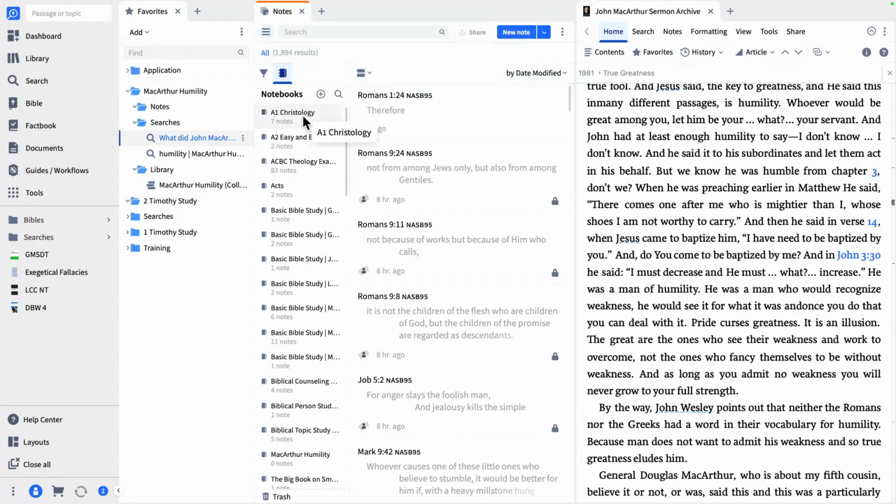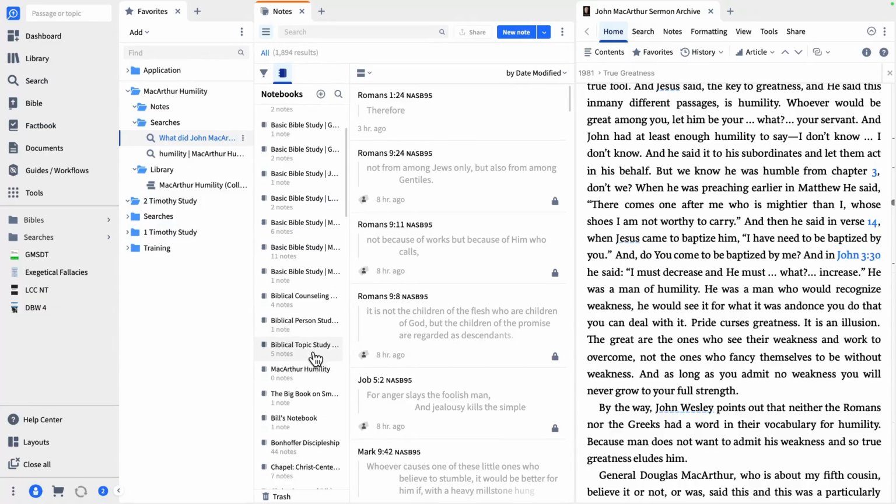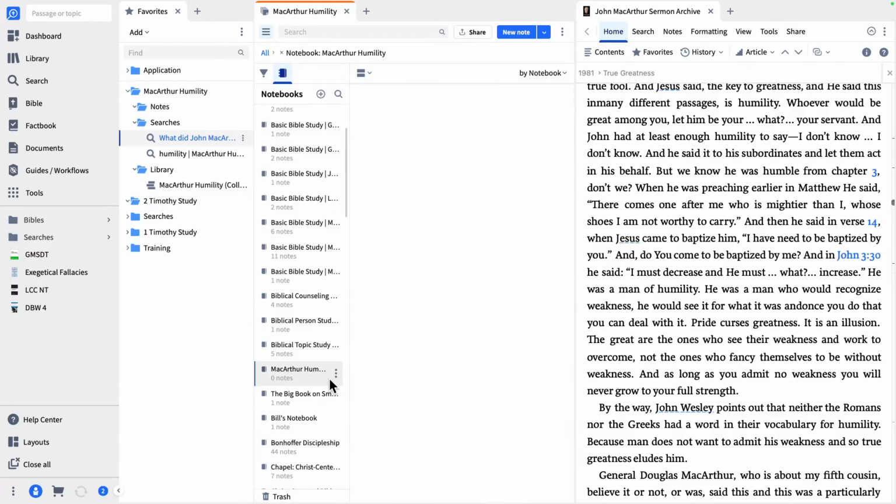Okay, now I just named it, and I hit the enter key, which saves that name for me. Now it's in line here. It goes in alphabetical order, so you're going to see, there we go, MacArthur Humility. I'm going to click on it and select it. That means you're actually opening that notebook.